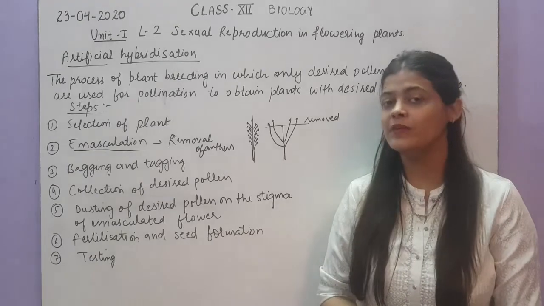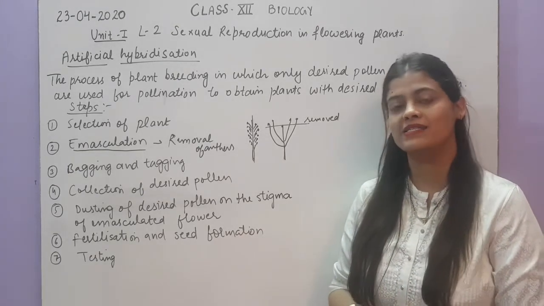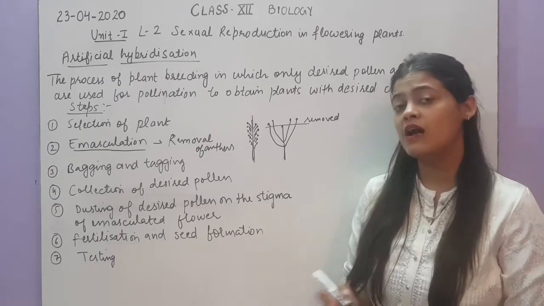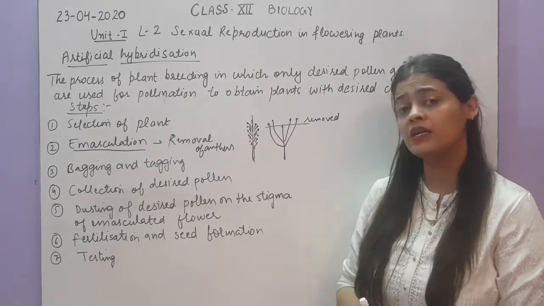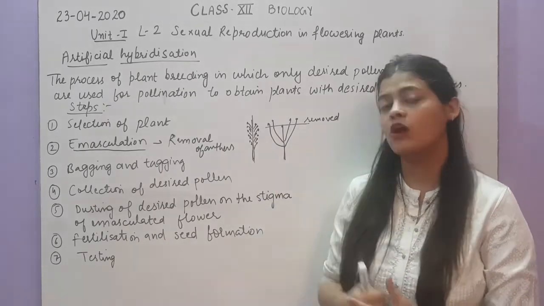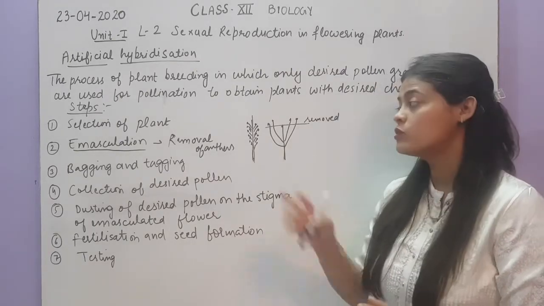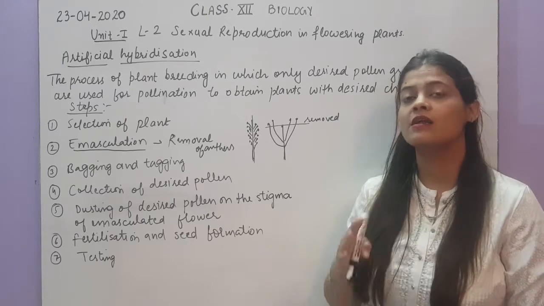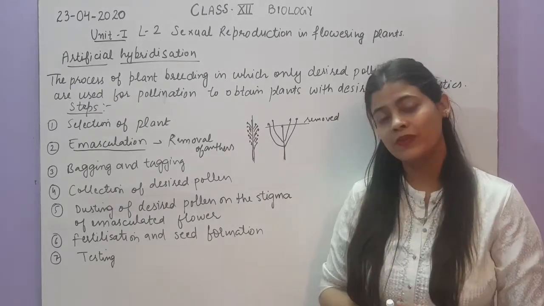So the next step is emasculation. For example, if a plant has a bisexual flower, it will undergo self-pollination by the natural method. But if it undergoes self-pollination, artificial hybridization will not be possible. So what we can do is remove the anthers from that plant if we want to use its female reproductive part.